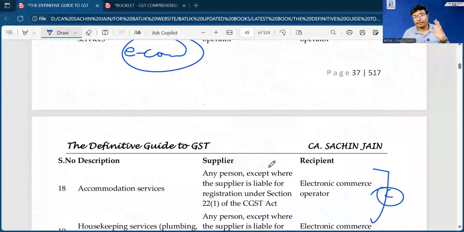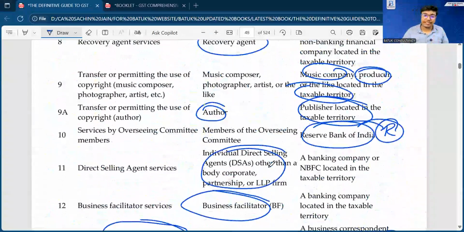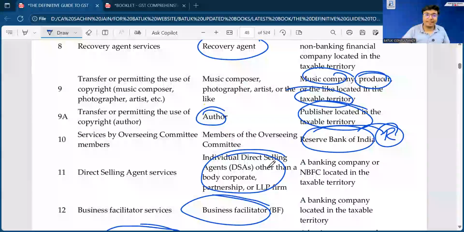This is also a very important thing which we need to keep in our mind. So we have done the complete list in case of GTA, in case of director, in case of music composer, in case of NBFCs, in case of business correspondent, in case of business facilitator, in case of recovery agent, in case of direct selling agent, in case of author, in case of security services, in case of central government, state government, local authority, and the list of goods. Everything we have covered in this particular session.